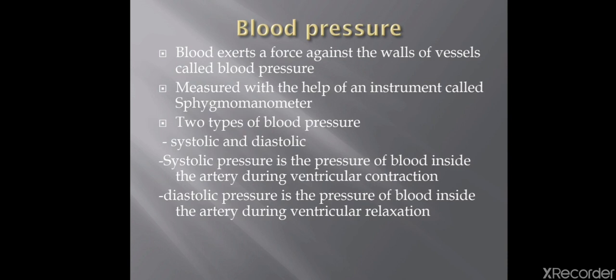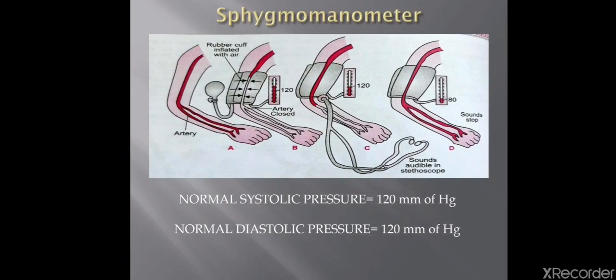So two types of blood pressure are there, systolic and diastolic. Systolic pressure is the pressure of blood inside the artery during ventricular contraction, and diastolic pressure is the pressure of blood inside the artery during ventricular relaxation. When the ventricles are contracting, when they are pumping the blood, that time systolic pressure is high, and diastolic pressure, when the ventricles are relaxing, means they're getting filled up with the blood, that time the pressure is low. So see in the diagram, normal systolic pressure is 120 mm of Hg.